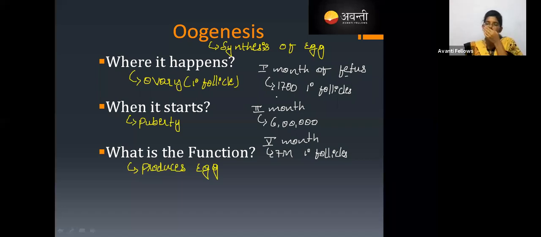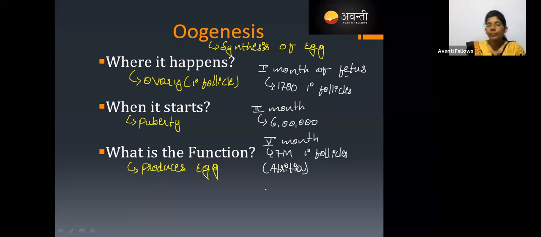At the 5th month, 7 million primary follicles will be there. After this, there is a process called atresia. This atresia means the primary follicles start to condense in number.